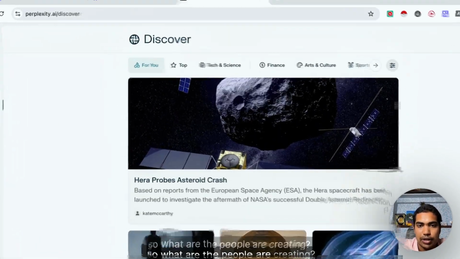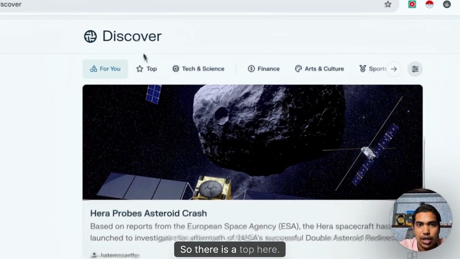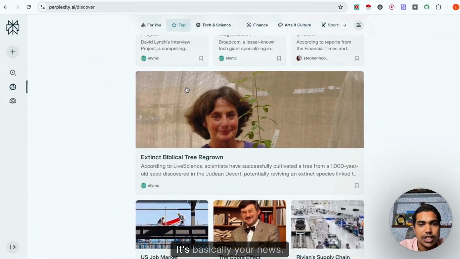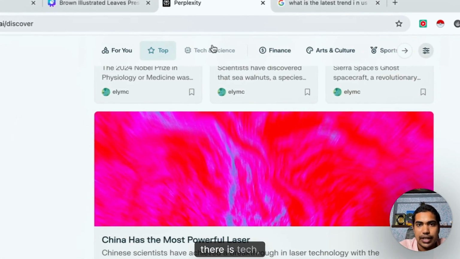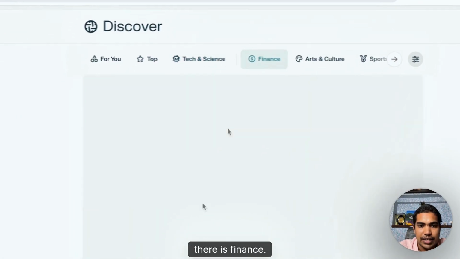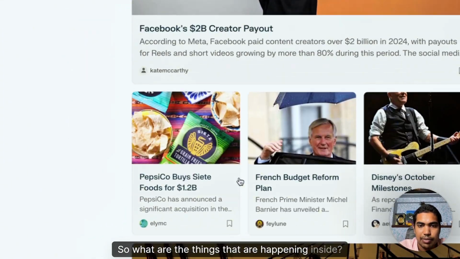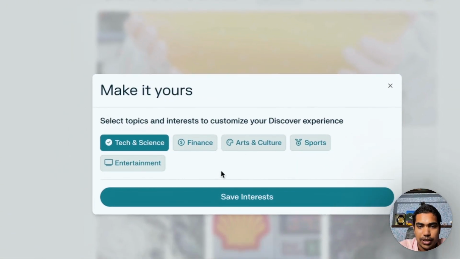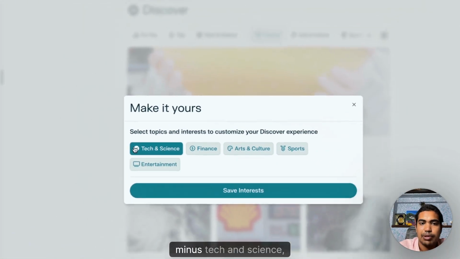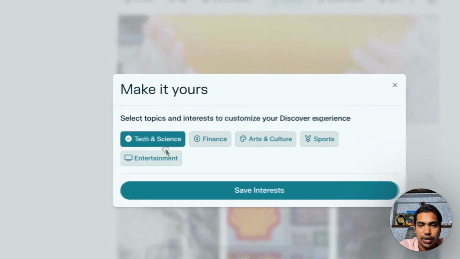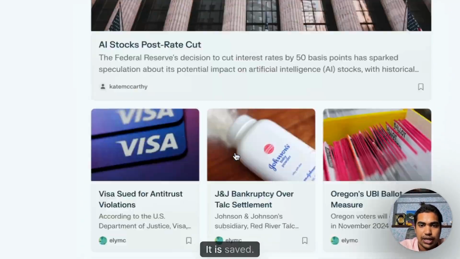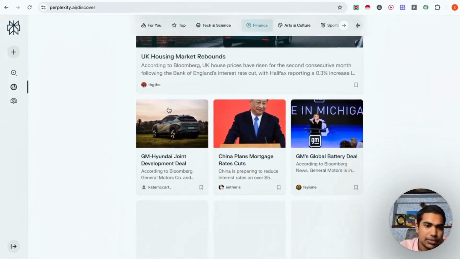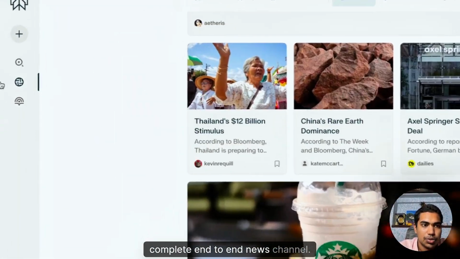So whatever people are creating, it can have. There is a top story here. It shows Taiwan energy crisis. It's basically your news. There is tech, science, finance, so what are the things that are happening inside? And there is sports, arts. There are so many things. You can save your interests. For example, mine is tech and science, right? And I've saved the interest directly. It is saved. So it will also act as a complete end-to-end news channel.